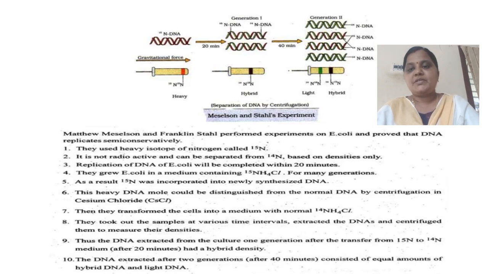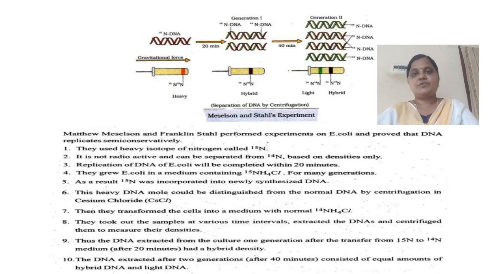Generation 1 takes 20 minutes and generation 2 takes 40 minutes. In the gradient, 15N DNA is heavy, generation 1 is hybrid, and generation 2 is light and hybrid.